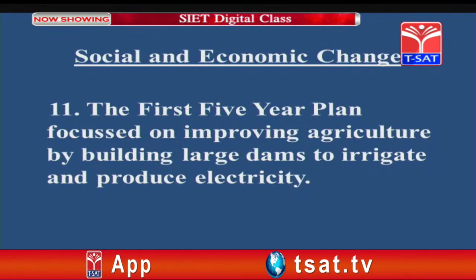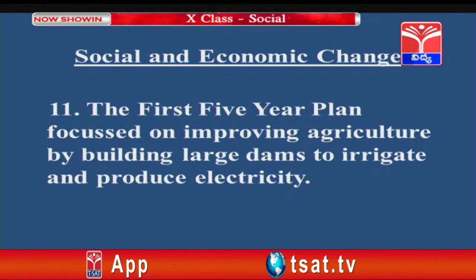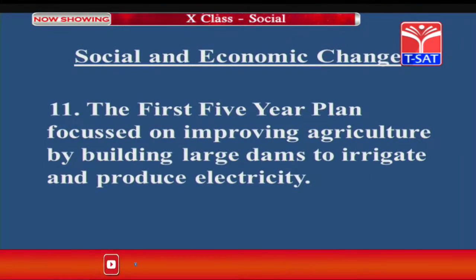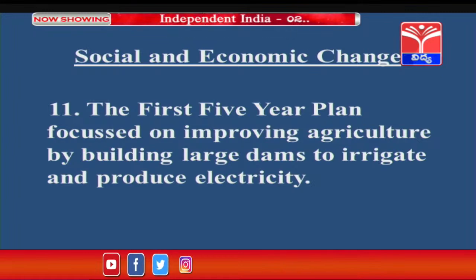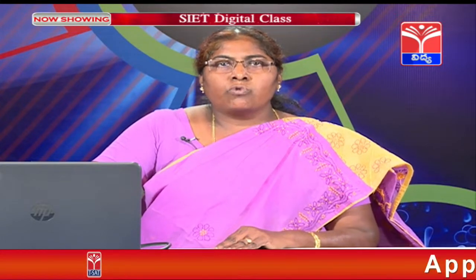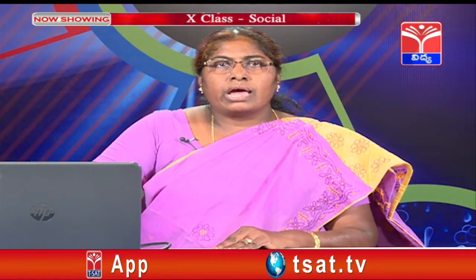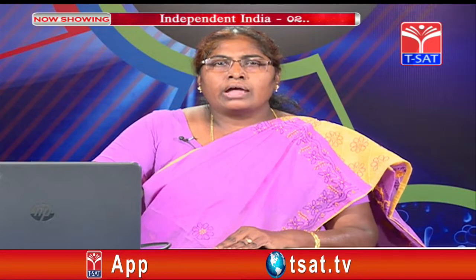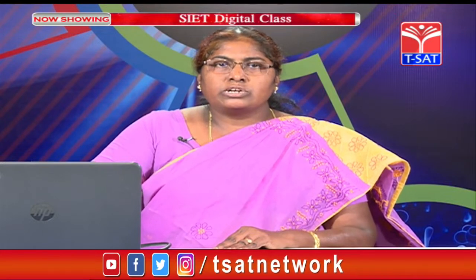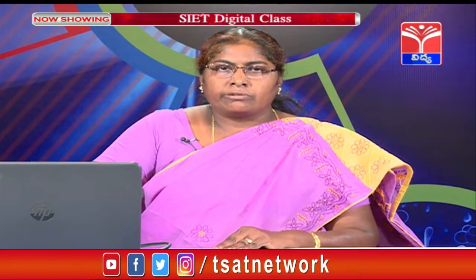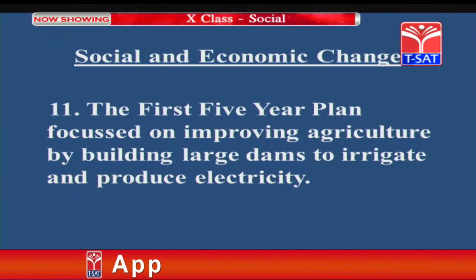The first 5-year plan focused on improving agriculture by building large dams to irrigate and produce electricity. India was having a lot of uncertainty of rainfall. For that, we need water resources for irrigation, not only for irrigation, but to generate electricity, and for domestic purposes also water was in need. So, large dams were constructed during the first 5-year plan. Let us see some of the images.